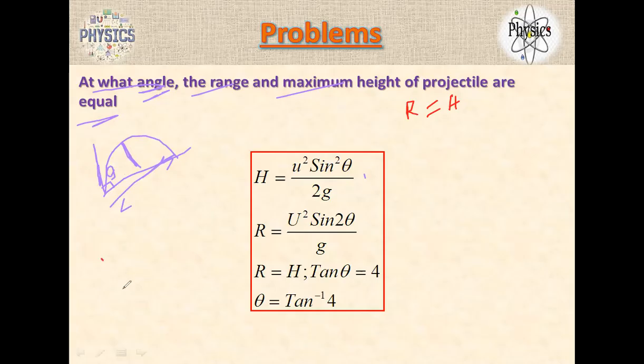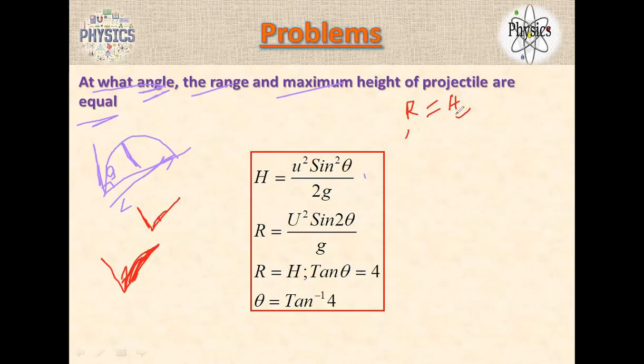Think about it. It should be a very small angle, theta very close to zero. Both are the same, otherwise it's different. Theta should be small, something like this, where maximum height and range are the same. But we have to find it according to the mathematics, so we need to write both equations.